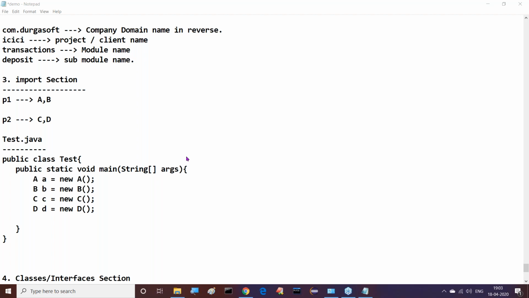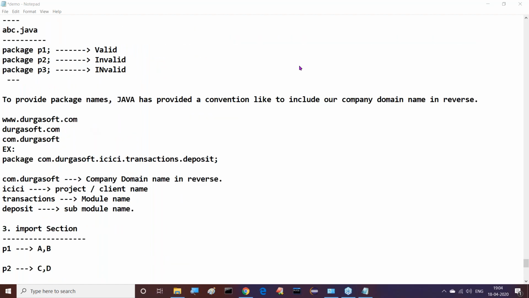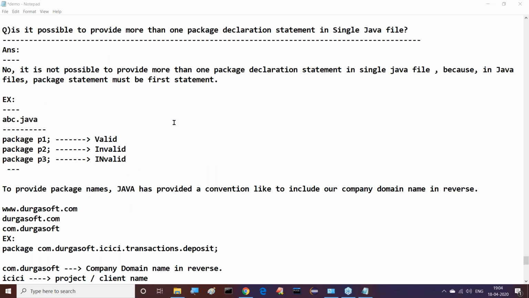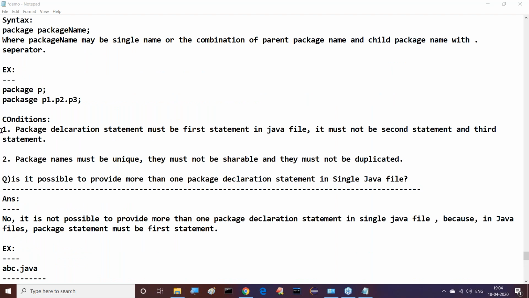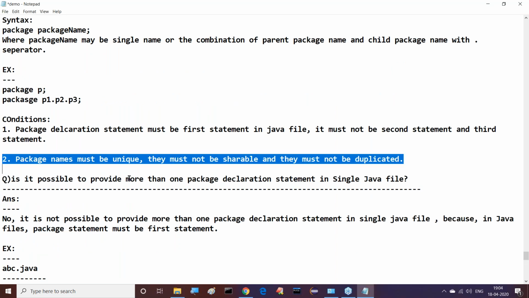Guys, now tell me, I said one point here exactly. Have you remembered this point? In the case of these conditions, while giving this point, I mentioned one point clearly. Even after completion of this class, we can check that video. There I specified one point. What is that point I've given? Package content is shareable, but package names are not shareable. In advantages, we specified package content is shareable, but package name is not shareable.